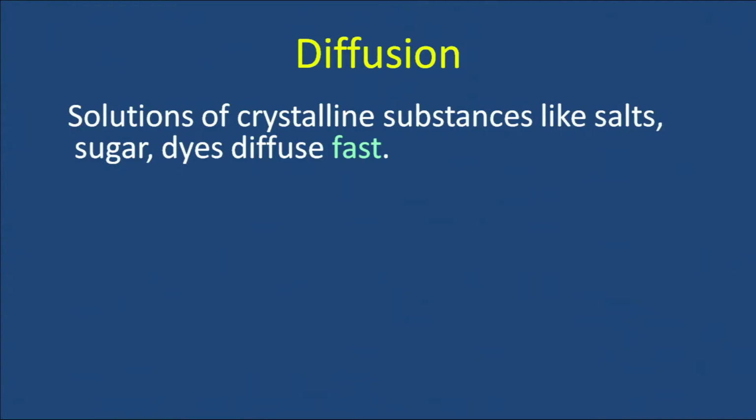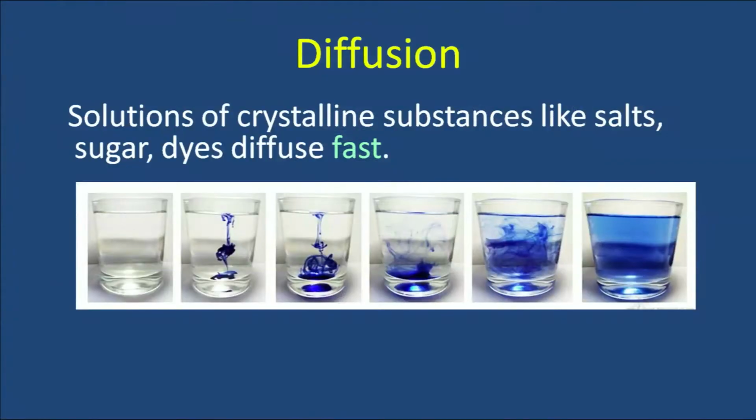How were colloids studied? They were studied during the study of the phenomena of diffusion. During the study of diffusion of different substances, it was found that solutions of crystalline substances like salts, sugar, dyes, diffuse fast. You can see in the picture that when a drop of ink is put in water, it spreads out, that is diffuses, and diffusion is quite fast.